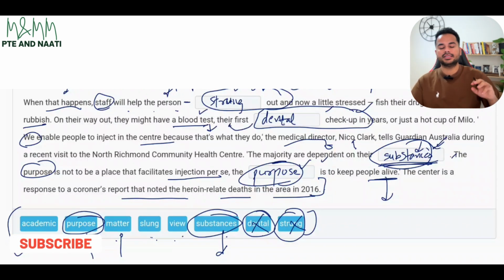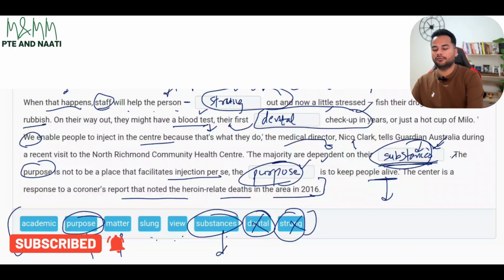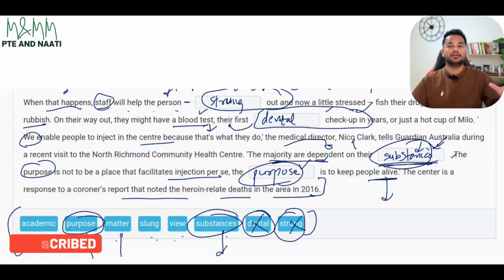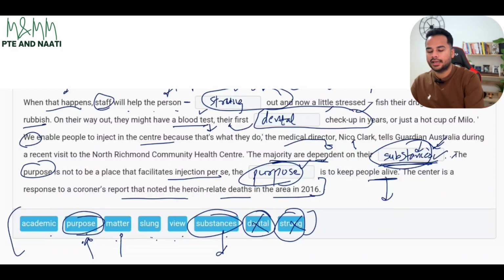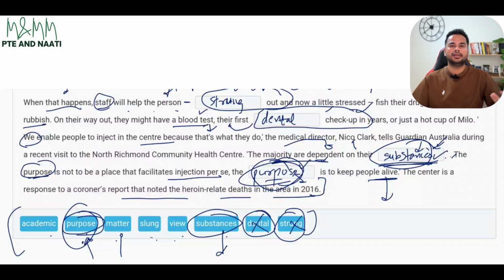And third one, we were missing a noun, and we were talking about majority being dependent on their things, on the drugs that they're taking, which is a collection of all those drugs, which is substances. And then we have the word purpose, and we needed a synonym, a similar word, like motive. Now, if instead of purpose they gave me the word motive, then again that would have been the right answer. But they gave me the same word, which is purpose. Hence, purpose is going to be the right answer over here.